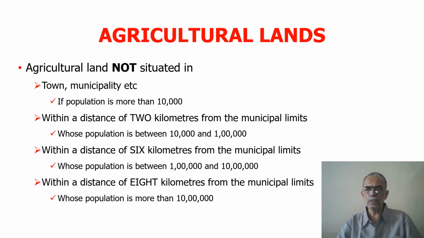Earlier, there used to be a dispute as to how to measure the distance, this 2, 6 or 8 kilometers. Is it as the road goes or is it the shortest route? Suppose there is a walking path, how do I take it? Now the Act has been amended to say that distance is to be measured as the crow flies.